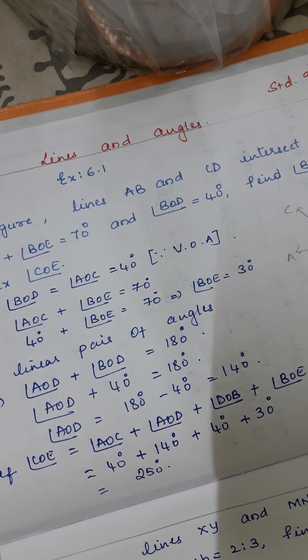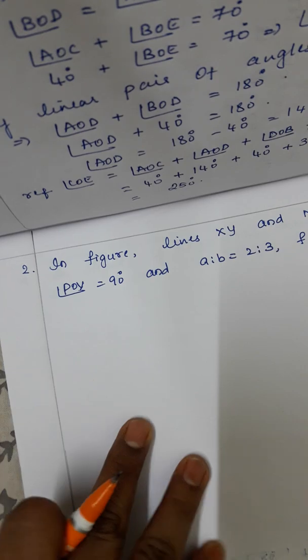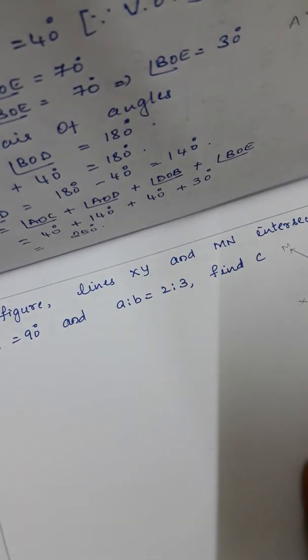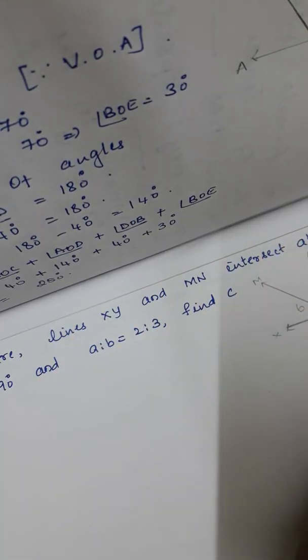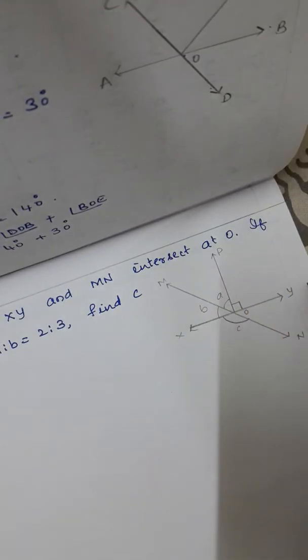Okay, let me move on to the second question. So coming to the second one. The given question is, in the figure, lines XY and MN intersect at O. If angle POY, as you can see in the figure, is equal to 90 degree and A is to B is equal to 2:3, find C.